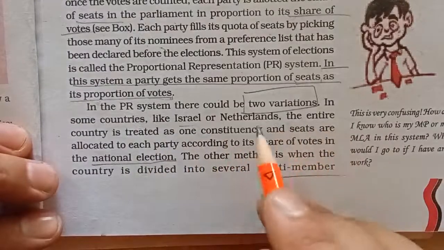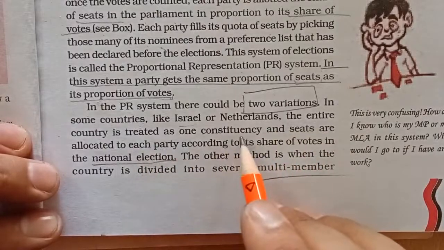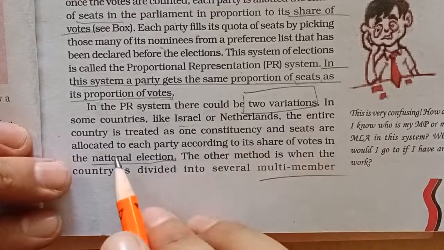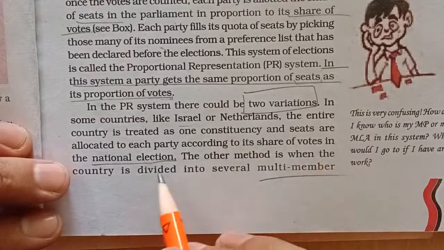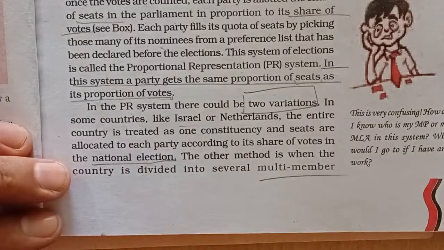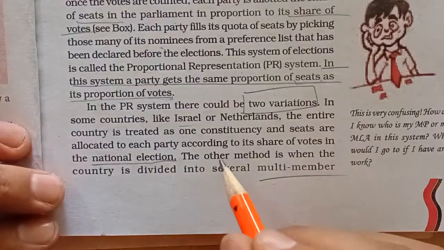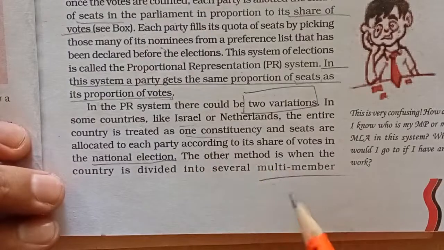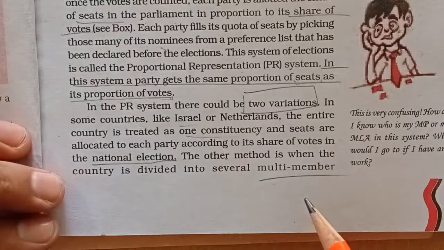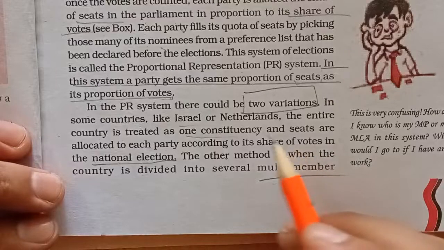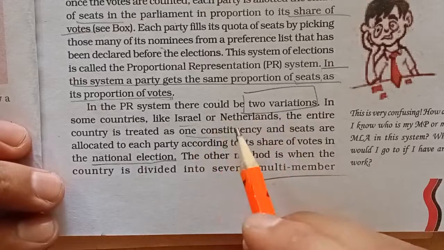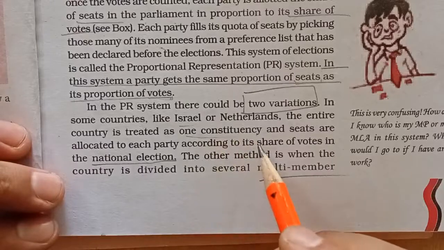So what happens here? Let's see. The entire country is treated as one constituency, as said. And seats are allocated to each party according to the share of votes in the national election. It means there are the national elections, the elections which are held for the whole country at the same time, and the party gets the same share of seats as the share of votes they achieve in the election. But the important difference you have to remember is that the whole country is treated as a single constituency. Like in India, we have 543 constituencies, and from each constituency we elect 1 member. But in case of Israel and Netherlands, under proportional representation, this country is treated as a single constituency.